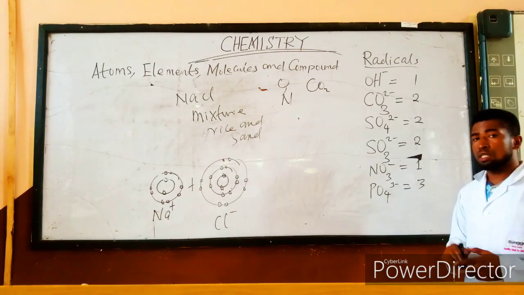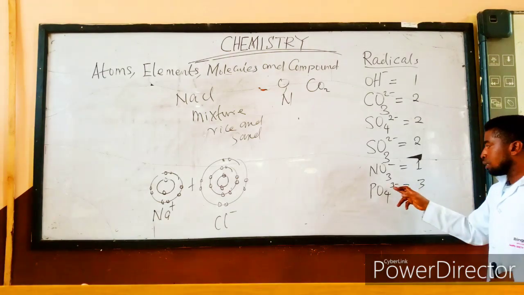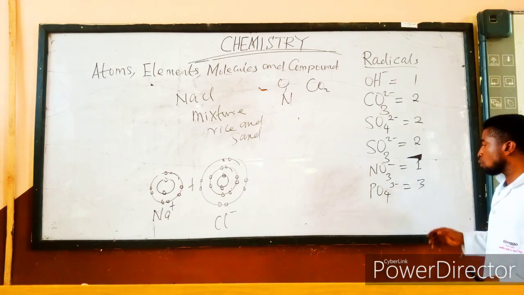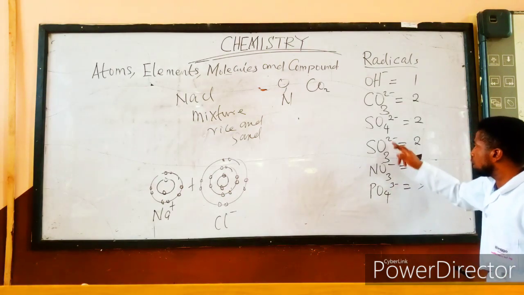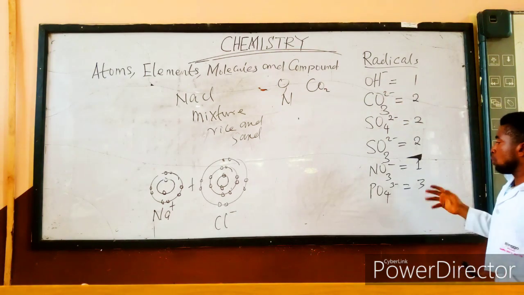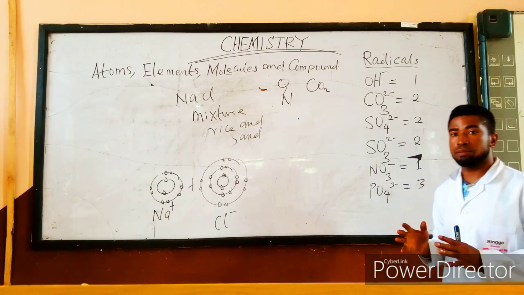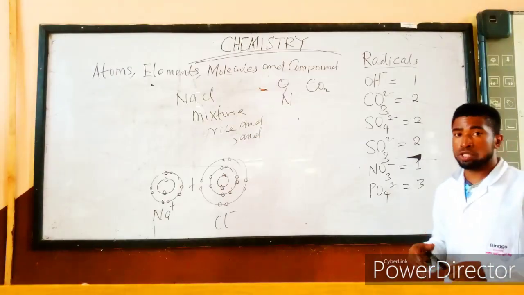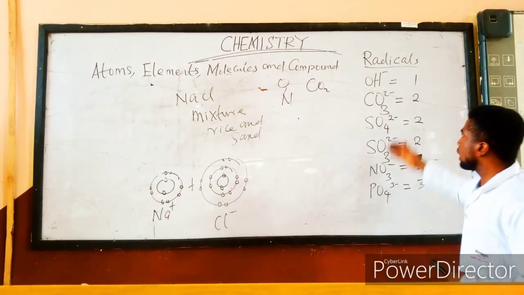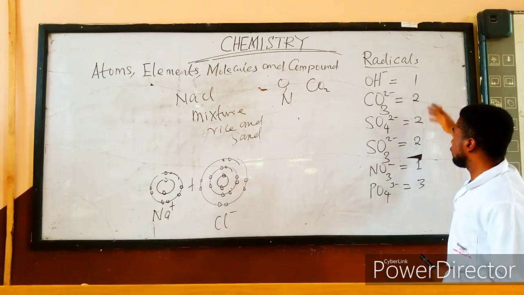Notice it is important you note that the valency and the charge they have are the same. The only difference is that the charge you are seeing here is called their oxidation state. So it is equal to its valency. But the difference is the charge, the minus and the plus sign. Please, it is important. Now, these are some of the radicals you should know and their valency.